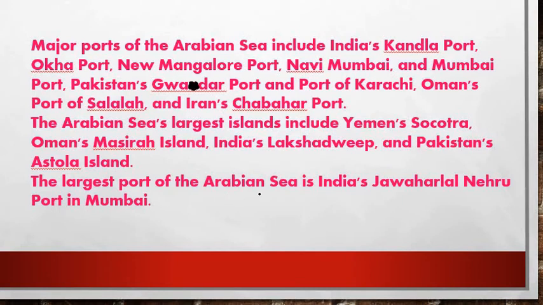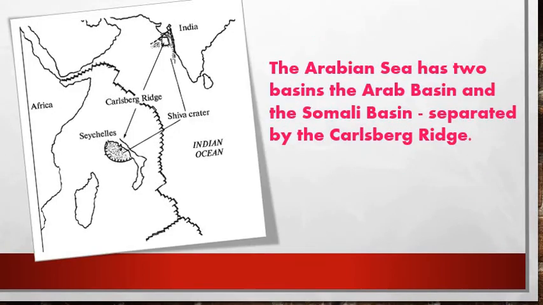The largest port of the Arabian Sea is the Jawaharlal Nehru port from Mumbai. Right friends? Next we see further, it is talking about the Carlsberg Ridge. So what is this Carlsberg Ridge? This is the most important statement because it is not mentioned anywhere as usual. See, our efforts are not just to give you facts, but what is relevant in the UPSC as well, friends, right?